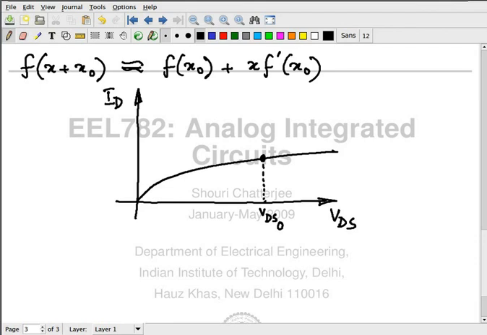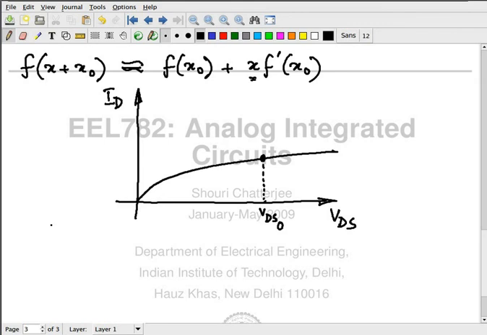I want to find the value of I at a small perturbation around VDS0. So suppose I apply VDS0 in the lab, I measure the current, and then I want to know what is going to be the current when I apply VDS0 plus a very small voltage. How small, I won't tell you. An arbitrarily small voltage. Then how will you give me the answer? You will say that whatever small voltage you have applied, that is x.